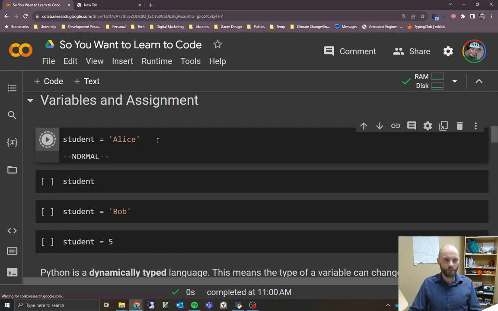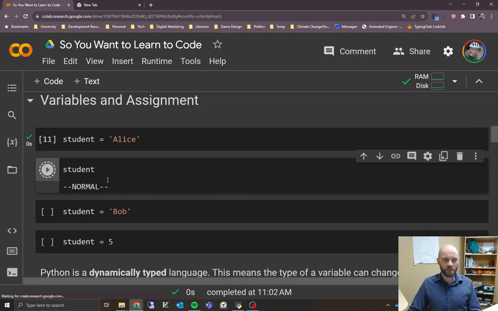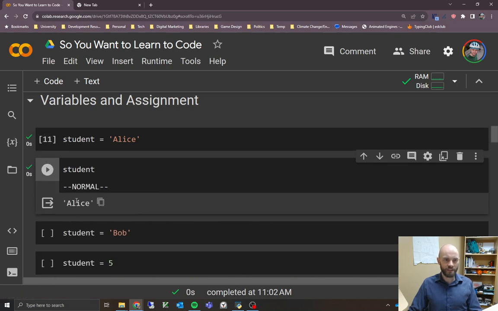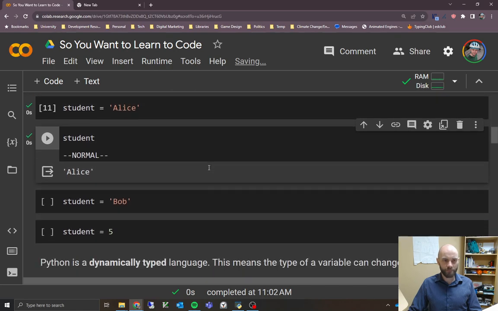So we run that. Nothing happens. We can see it gives us a check mark. It ran successfully, but nothing actually happens. The reason is that we haven't gotten anything back. All we've done is told the computer running in the background to remember this variable. To actually get it back, we can just type the name student and run that, and we get back Alice, which is what we expect.